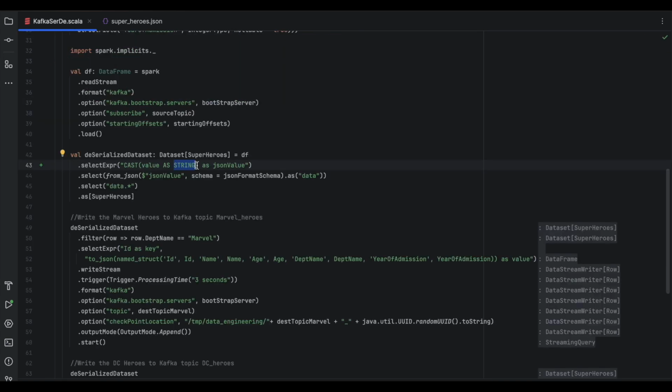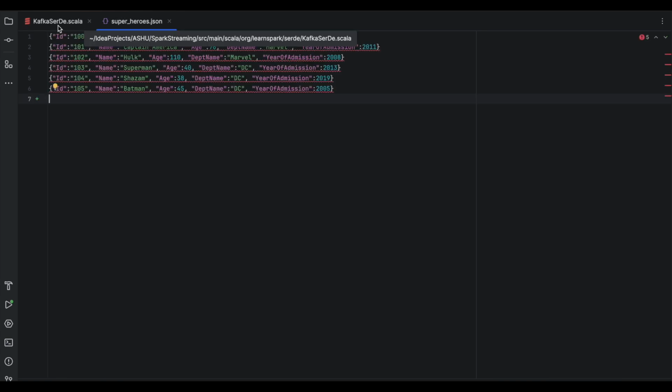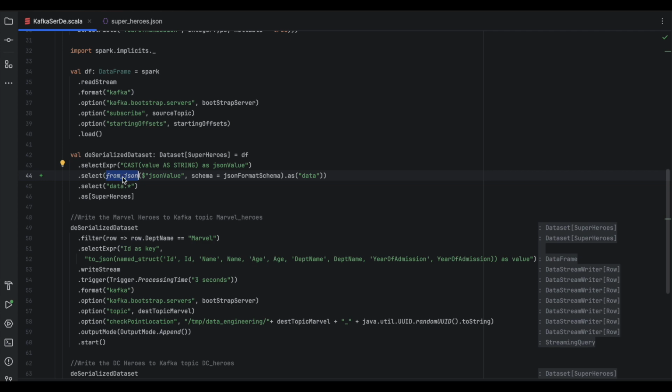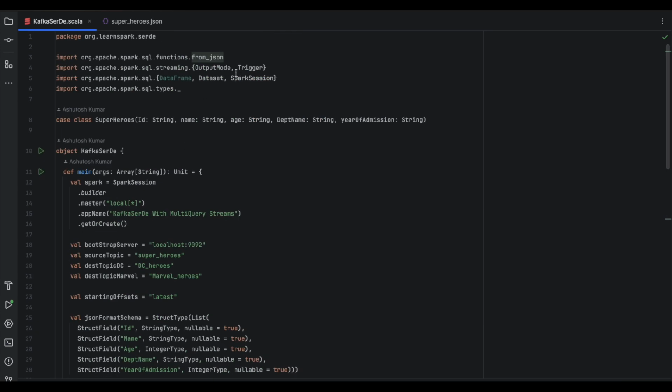So we have to provide a schema if we want to deserialize it. As we discussed, for deserialization we need to know what the format is, and there is some metadata that is required. So this is the JSON format schema, that is the metadata, and it says that the structure of the JSON is in this format. Now we have used the from_json method. This is available in the functions package, this one.